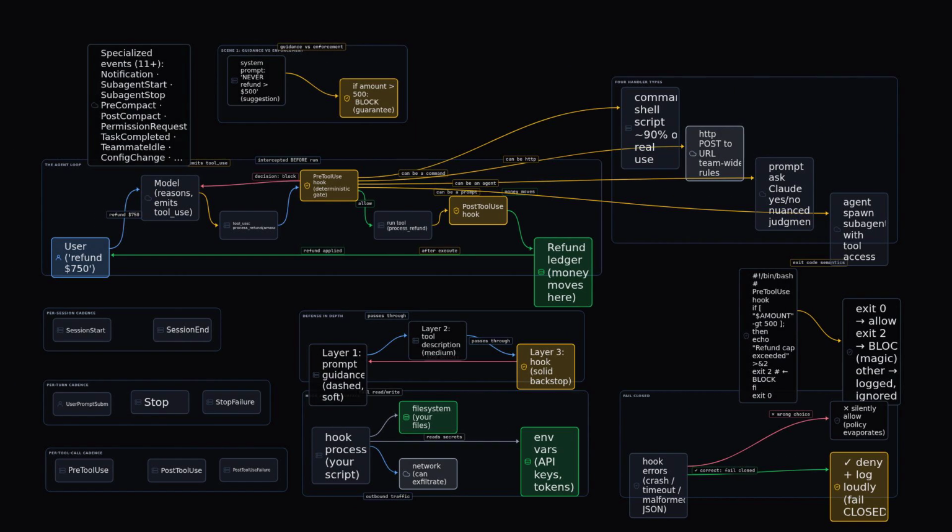Prompts are suggestions. Hooks are guarantees. Deterministic code placed at the right lifecycle event that fails closed. That is how the agent loop honors a rule it cannot talk its way out of. Next, the surfaces where these hooks live: Claude Code and the Agent SDK.